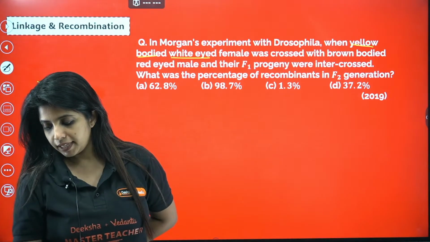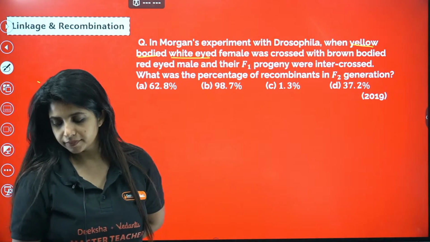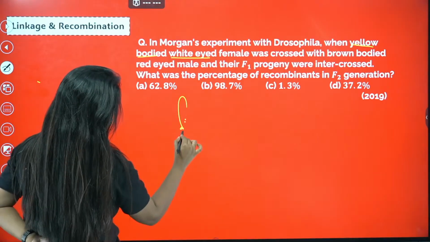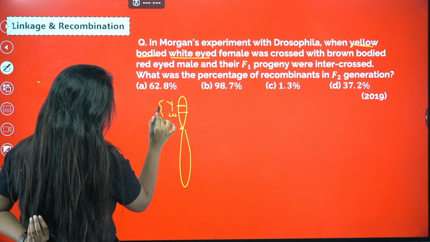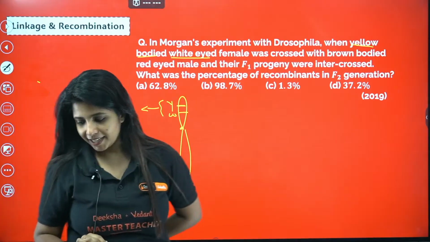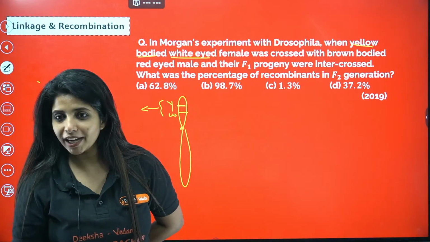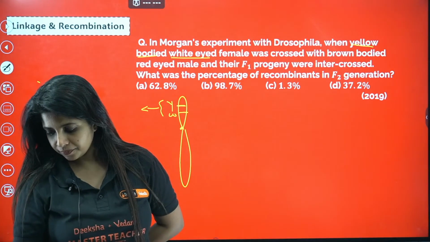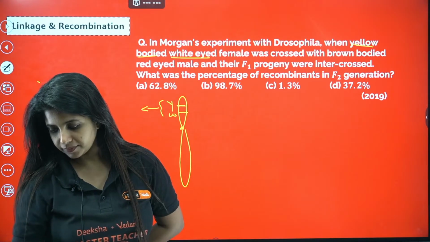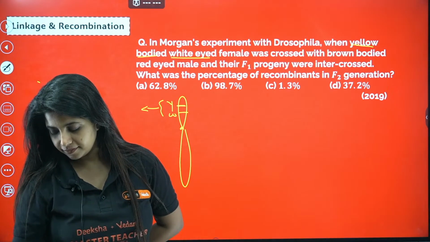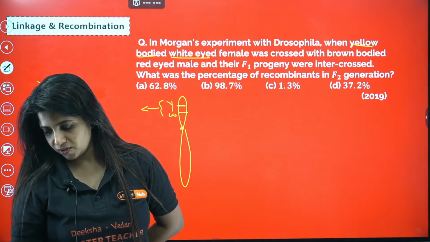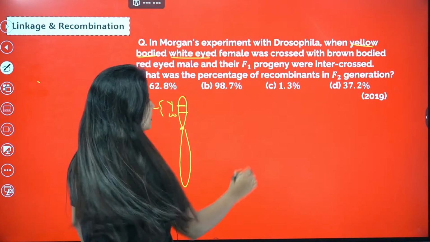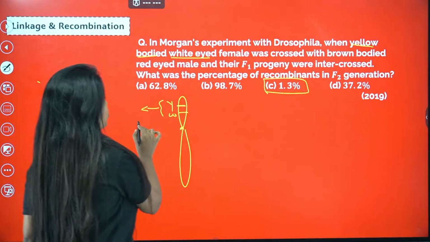Think once more. How much percentage? It cannot be more. It cannot be 37.2, right? It is going to be C. Exactly, it is going to be C.